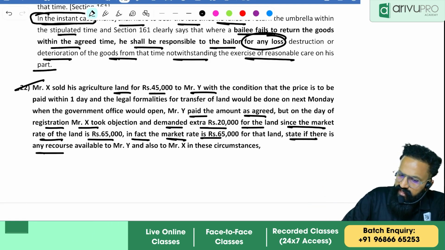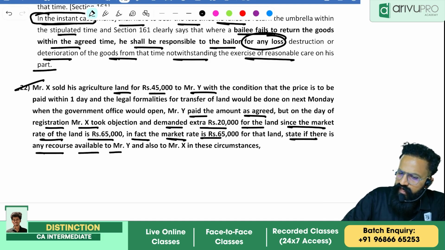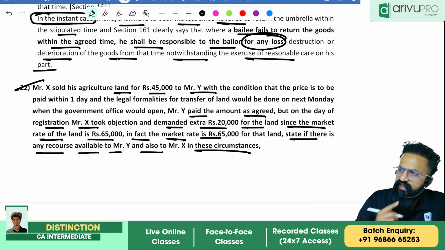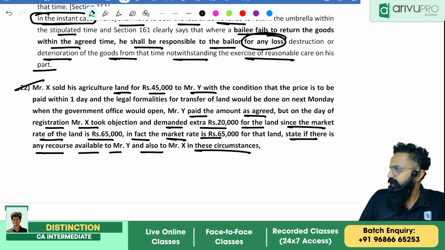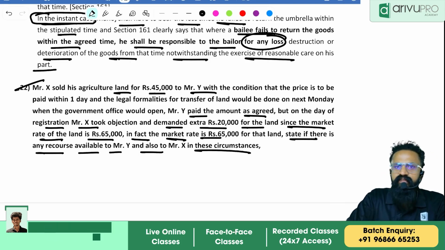State if there is any recourse available to Mr. Y and also to Mr. X in these circumstances. What will happen? They're asking you, what will happen in this case?